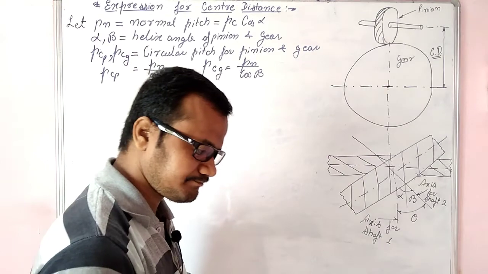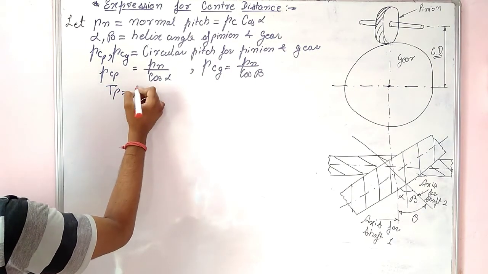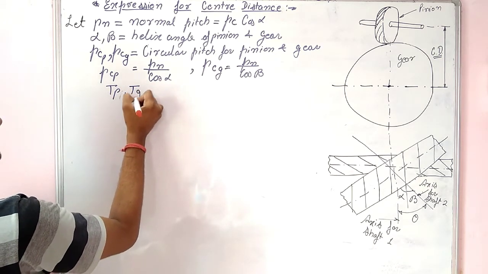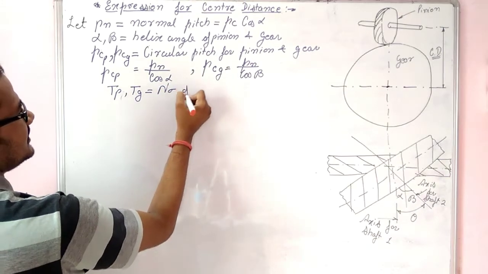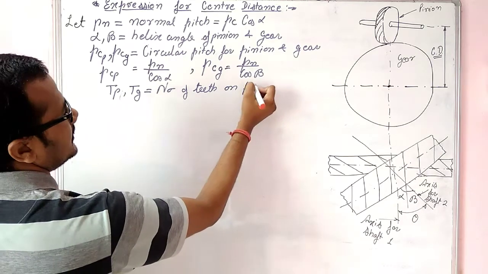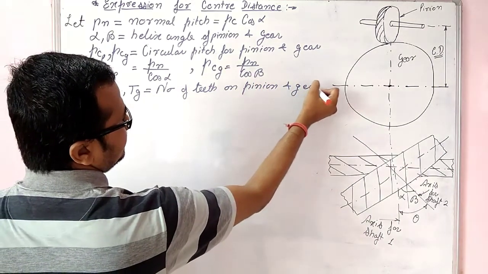Now let Tp be the number of teeth on pinion and Tg be the number of teeth on gear. So Tp and Tg are the numbers of teeth on pinion and gear.